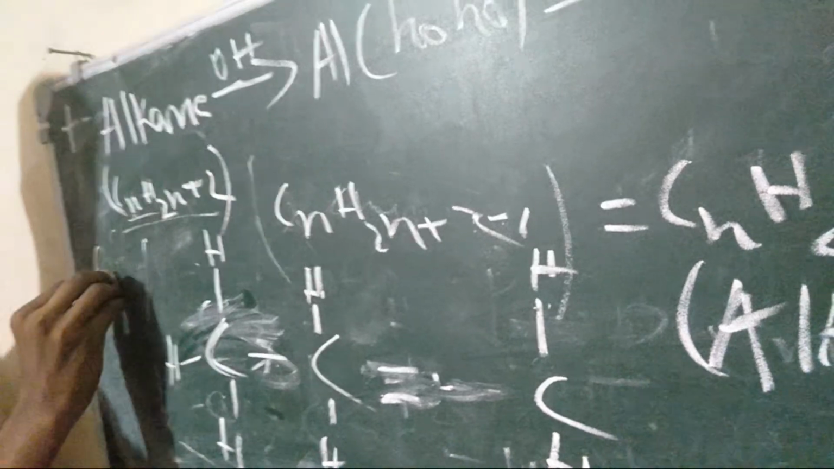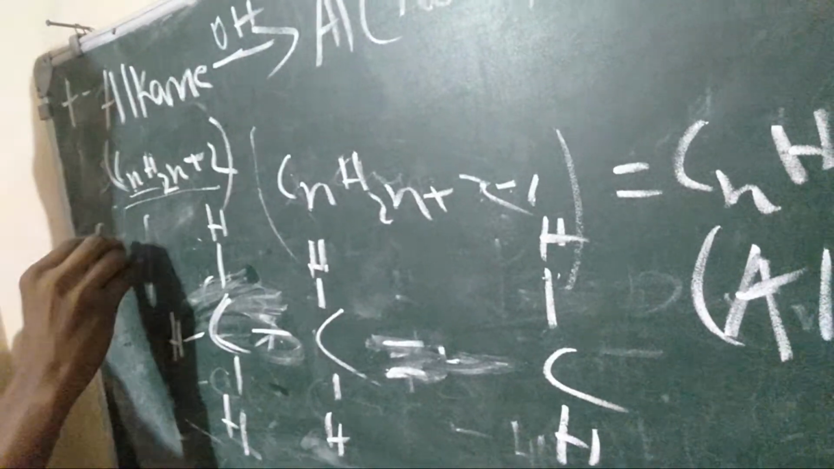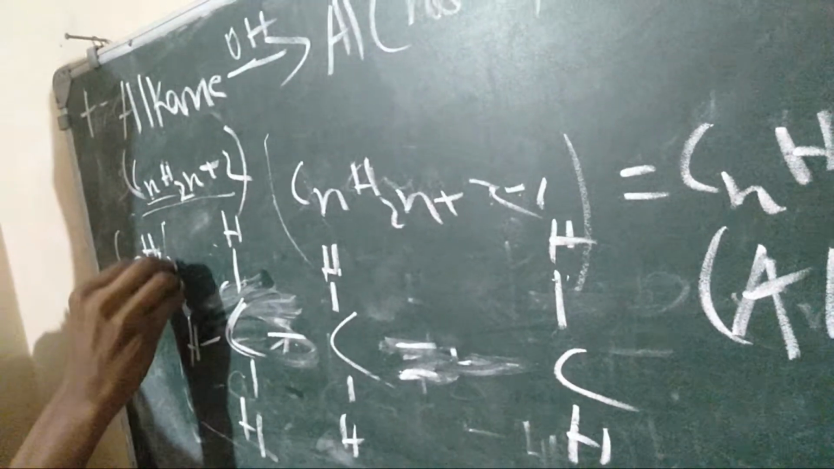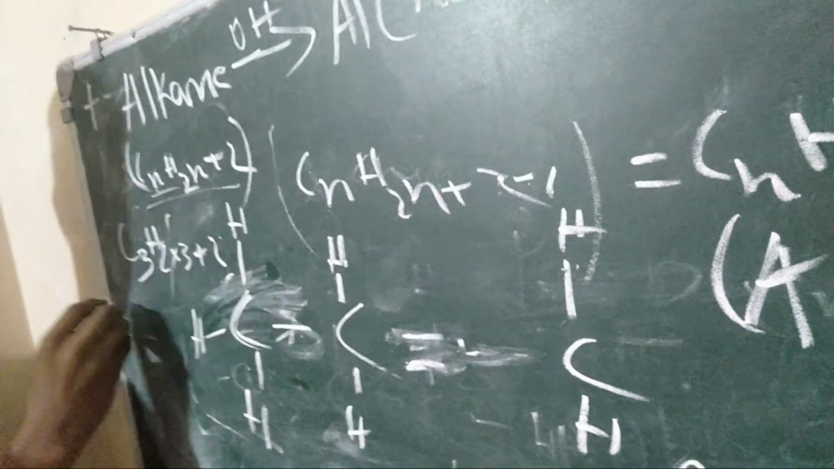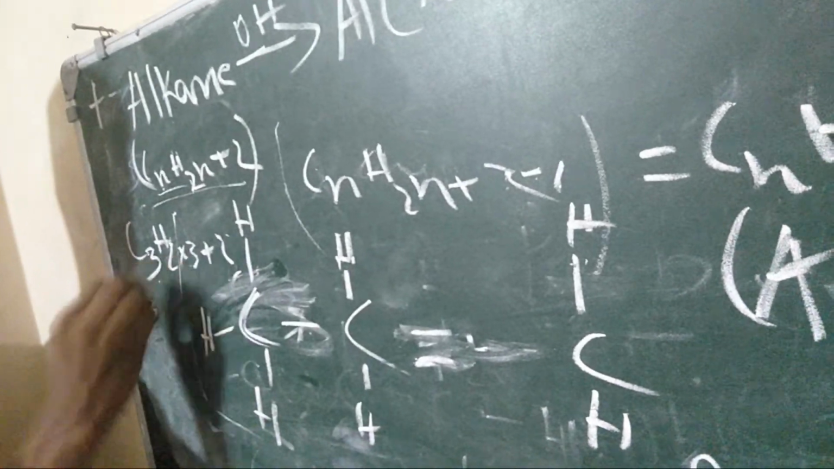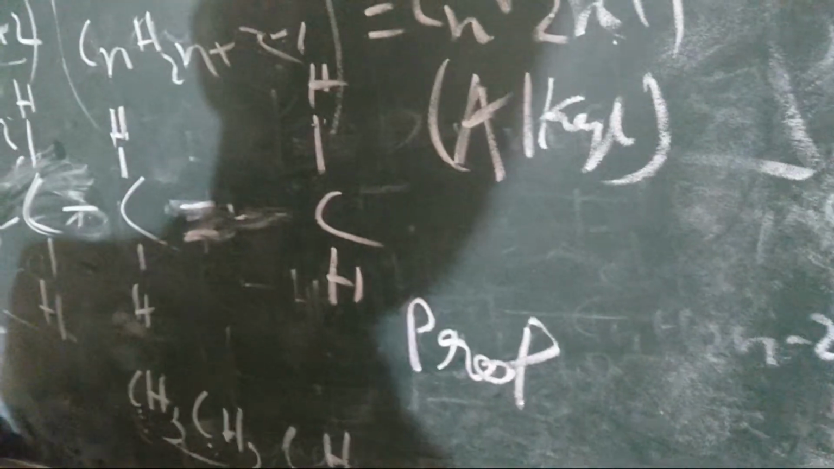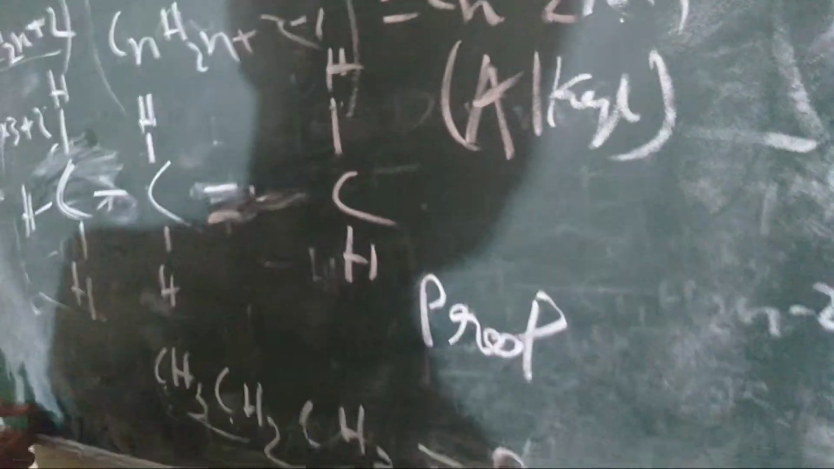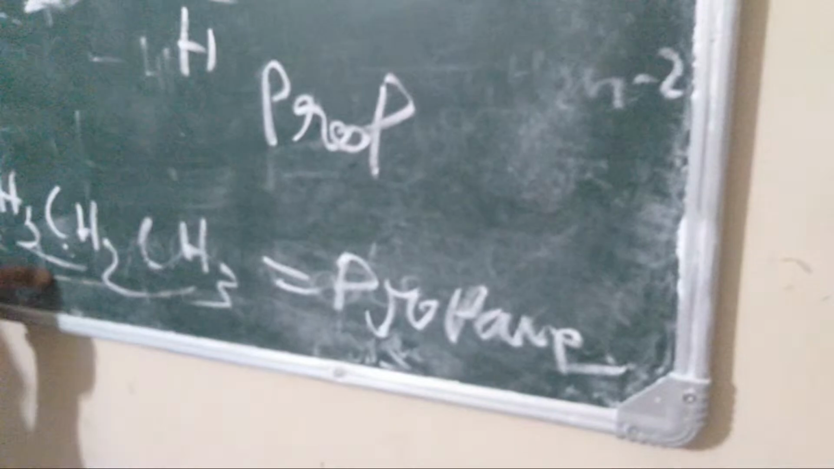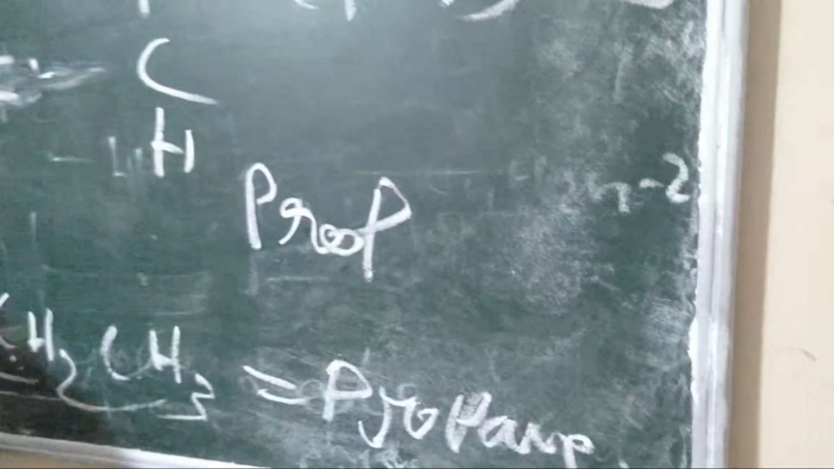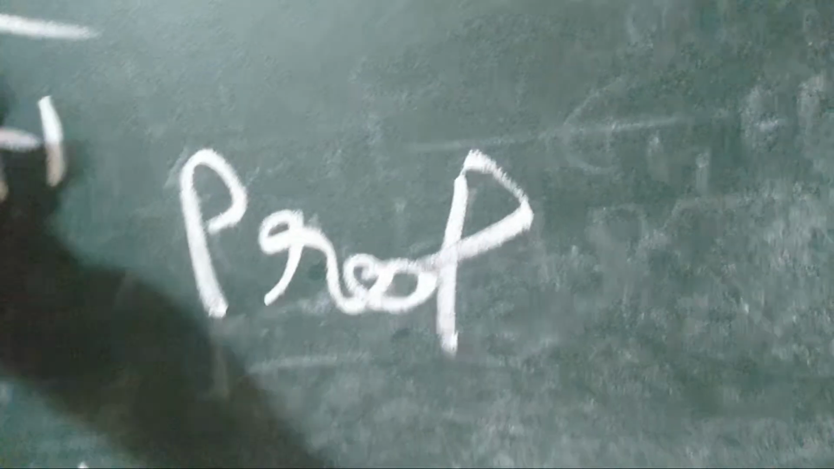C3. If we put 3 in the n number, n means any natural number. So C3H2 into 3 plus 2. What did we get? C3, 3 into 2, 6, 6 plus 2, 8. C3H8. Here is also C3H8. Then it becomes propane. This is known as propane. The bond will be single, so the bond structure is different.